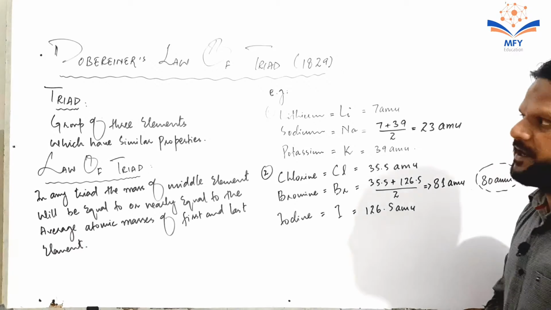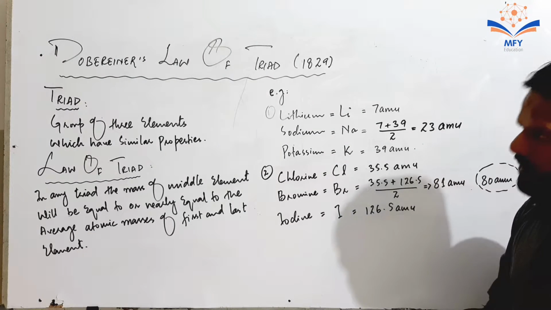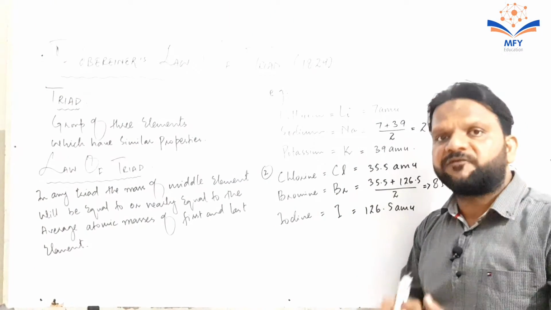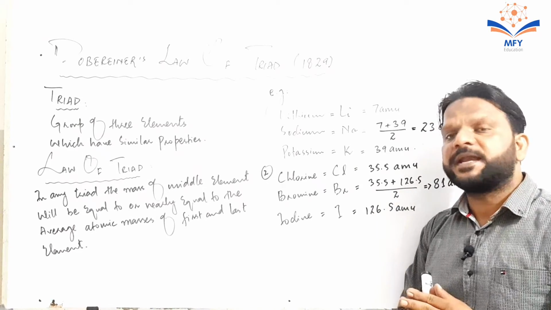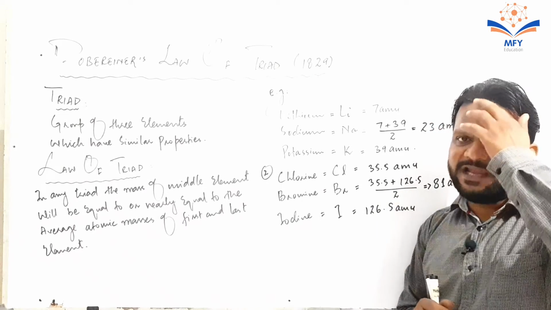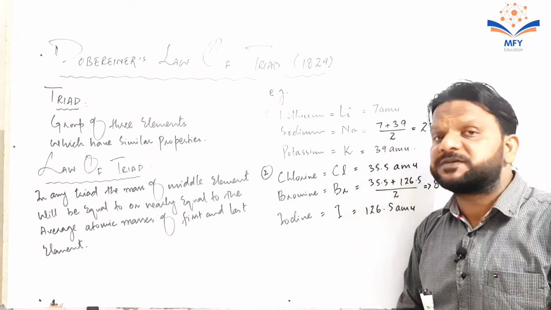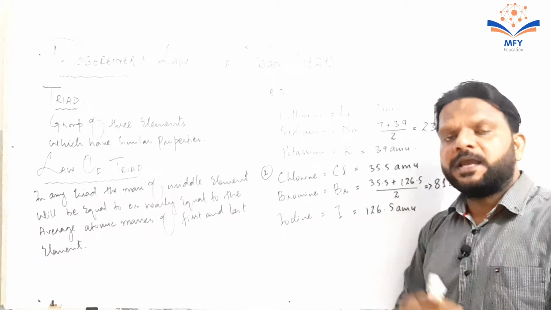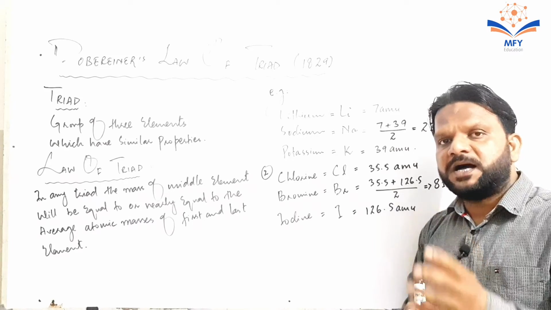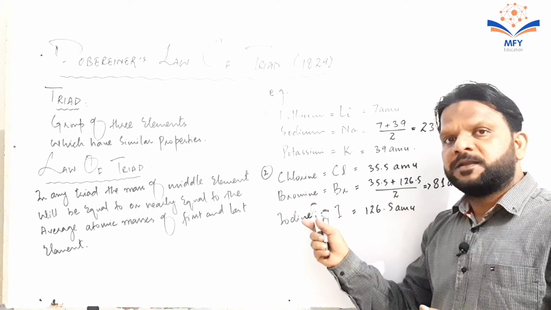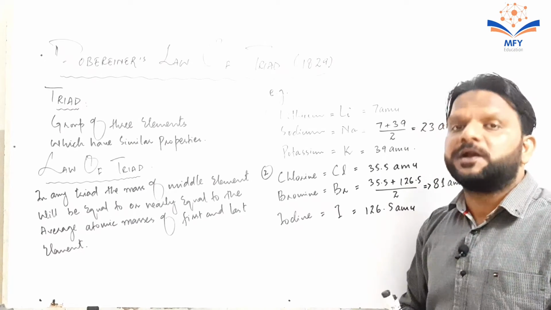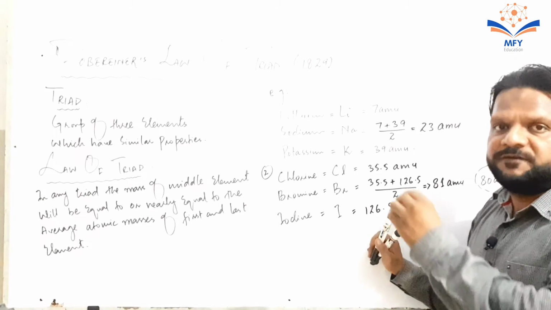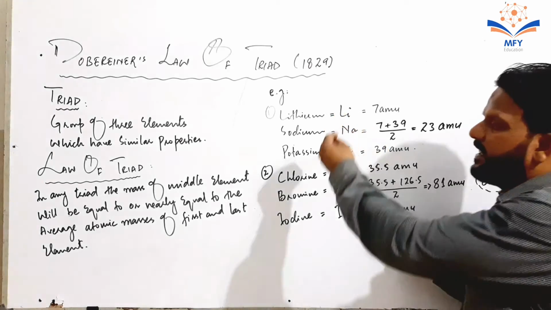This topic belongs to the arrangement of elements or the historical background of the periodic table. Dobereiner's law of triads was presented in 1829. In it, Dobereiner made triads of elements, and what is a triad? A group of three elements which have similar properties is called a triad. And he presented a law: in any triad, the mass of the middle element will be equal to or nearly equal, means approximately, to the average atomic masses of the first and last element. It means the first and third element.